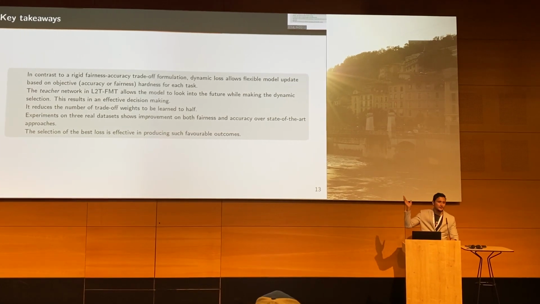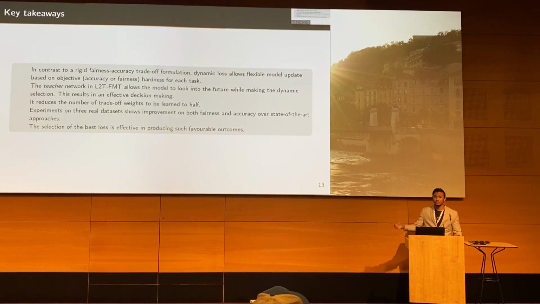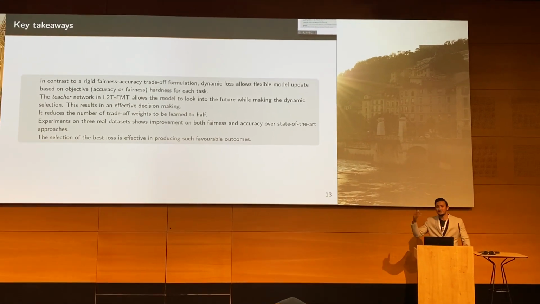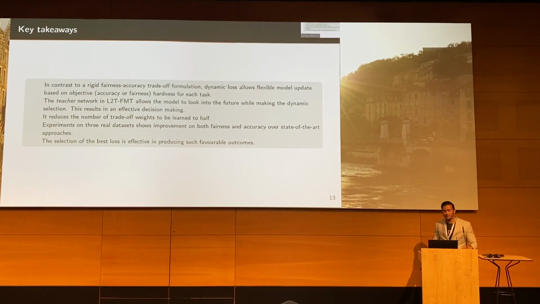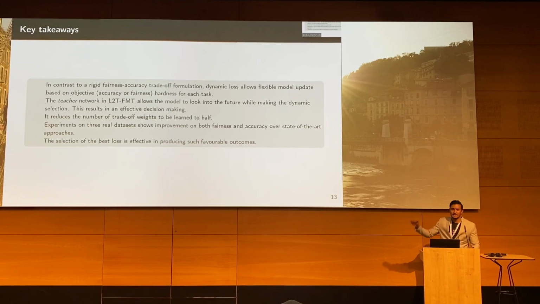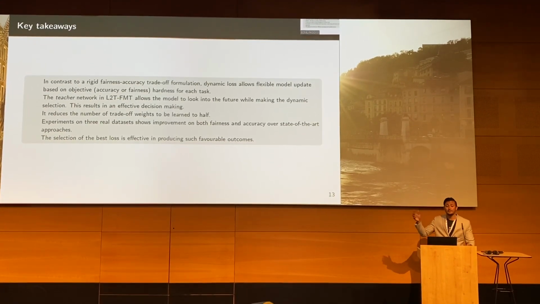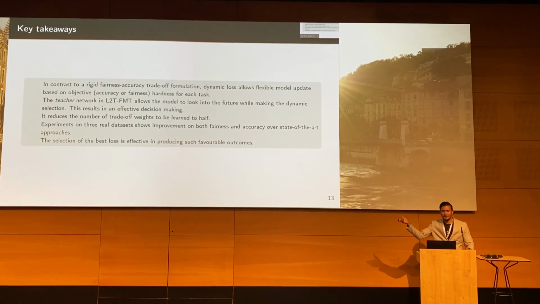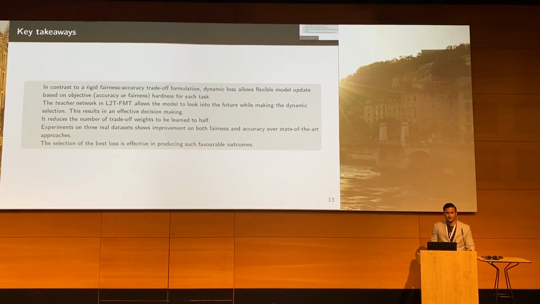Our experiments showed that we did that effectively: we were able to achieve marginally effective, or at least comparable, and sometimes improved performance over the baselines. And selecting the best loss was actually effective in producing such results. We saw that in the pattern charts of the decision making.